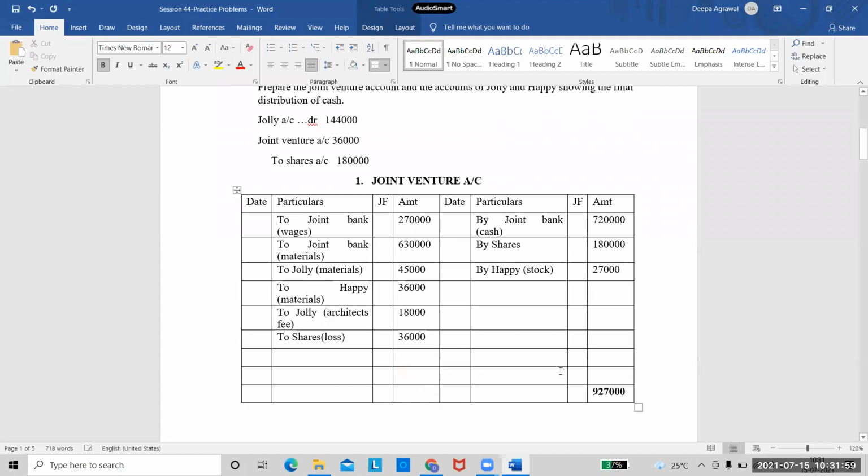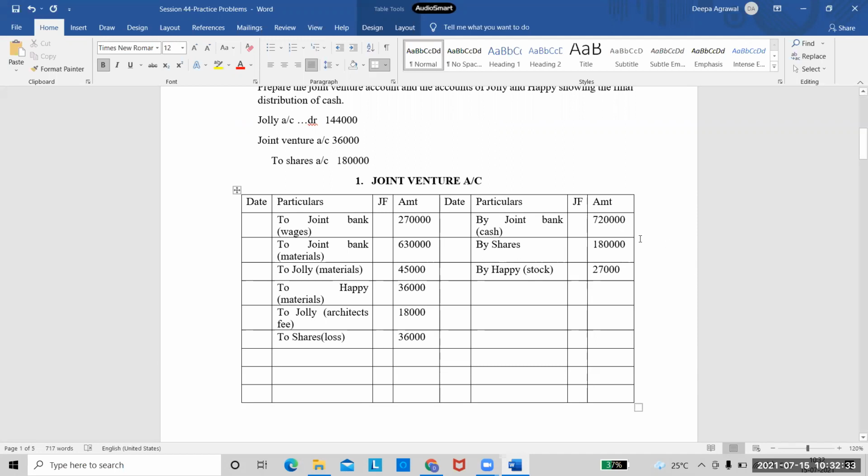Ma'am, on the credit side, I did not get why you wrote by Happy stock 27,000. See, closing stock was left over, right? Sometimes whatever is the stock left over, they have two options. Either they sell the stock and they receive some money. If they are receiving the money, it is an income, they will write on the credit side, and that money will go to the joint bank account. So they would have written by joint bank 27,000. But here, instead of selling the stock, one of the co-venturers has taken the stock.